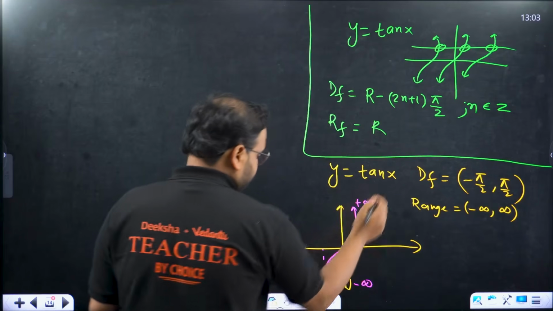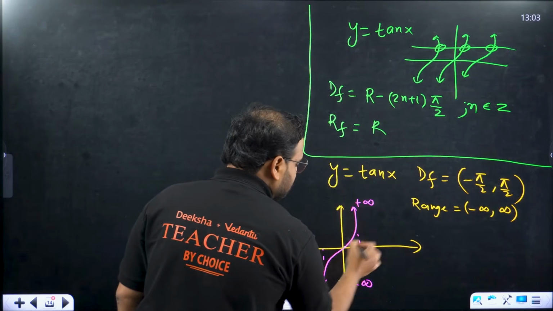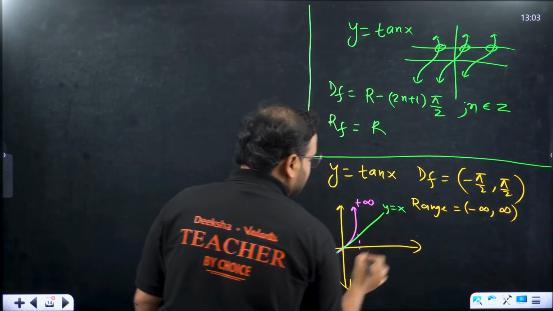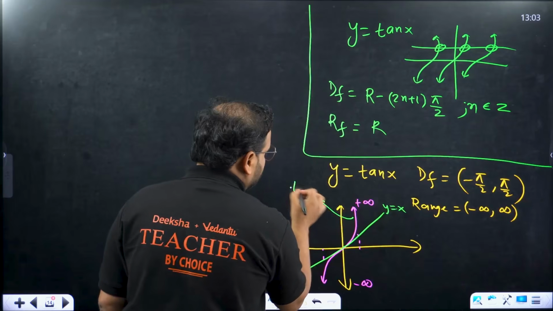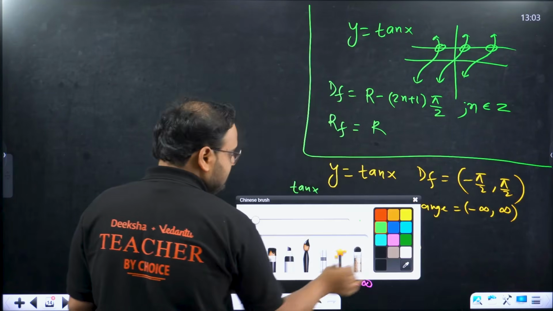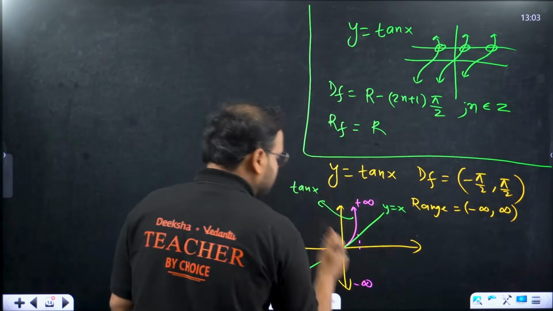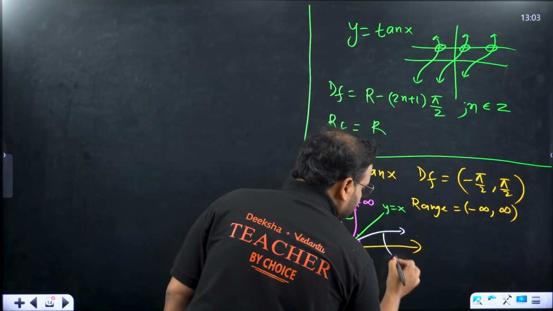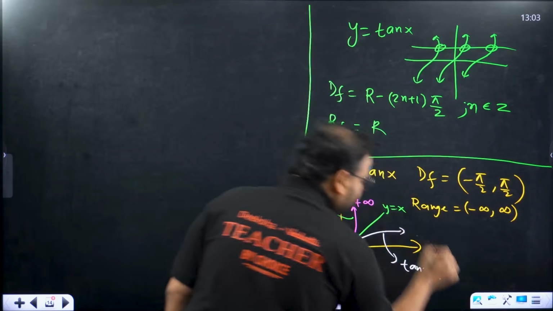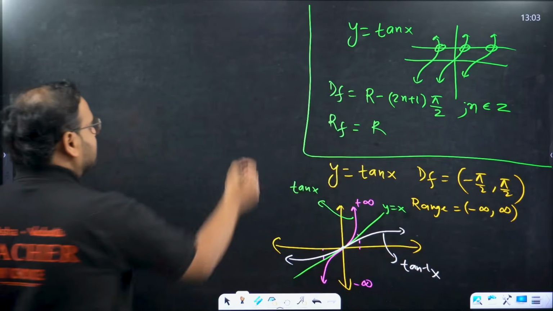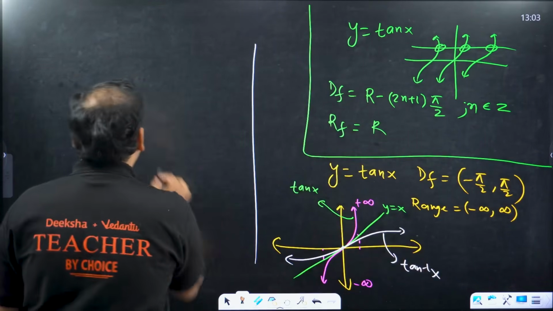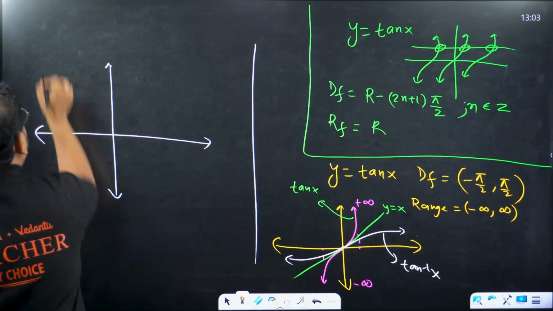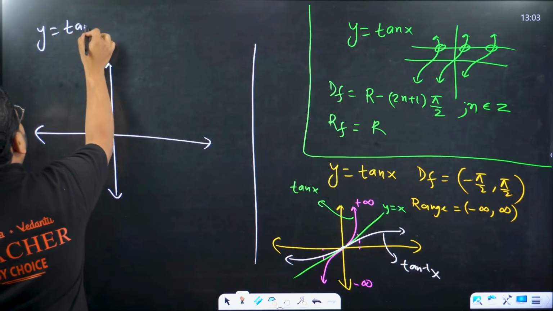What about your mirror image? If you draw this line y equal to x, this is the line y equal to x. This one is tan x. Let's look at tan inverse then. This is your tan inverse function, the white part. This represents your tan inverse of x. Let's draw to understand this. Here we go. So the function is y equal to tan inverse of x.